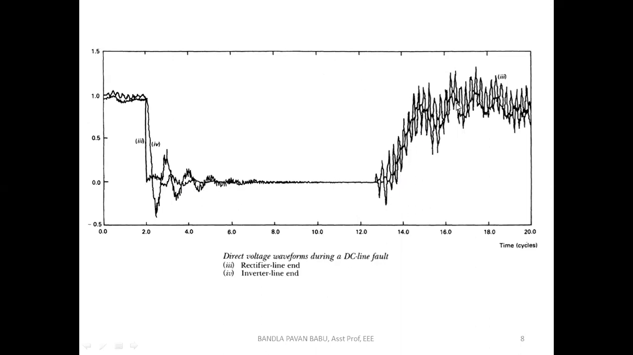So again, by varying the firing angle at the rectifier, or by varying the extinction angle at the inverter, we need to bring back the system to the original position. So look at this area, how it is going to be recovered. You can see a lot of variations or transitions in the recovery period. So that's about the performance in the DC line fault, how the DC system responds to the fault.